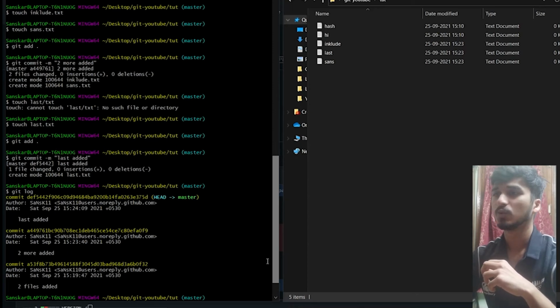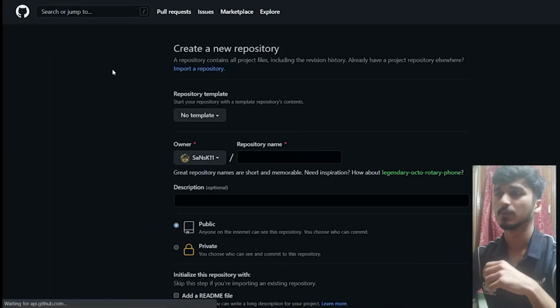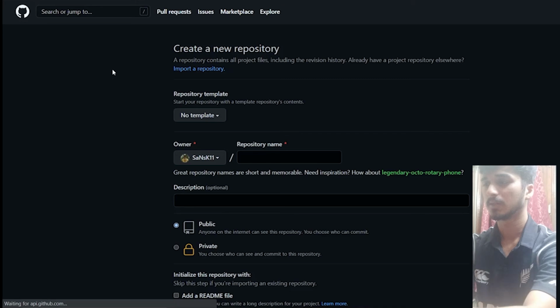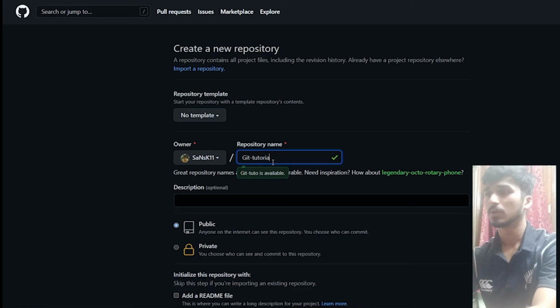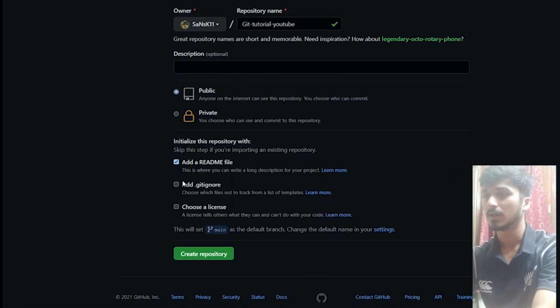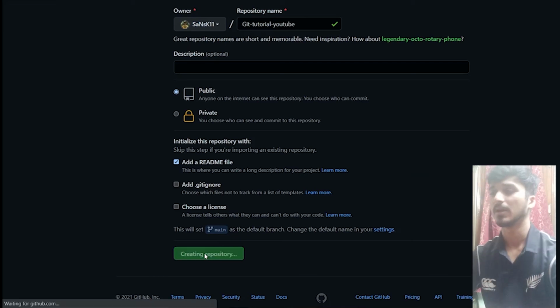Okay, so let me make a new repository. This is my GitHub profile. Let's make a new repository. I'll just name it Git tutorial YouTube. Right. Make it public and add a readme file. I'll update the readme later, no worries. And create the repository.